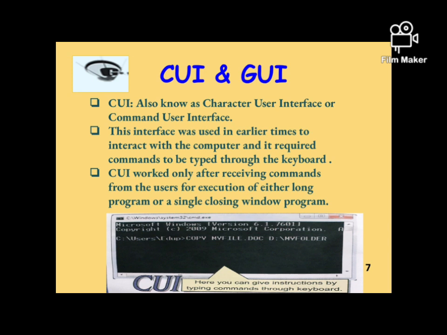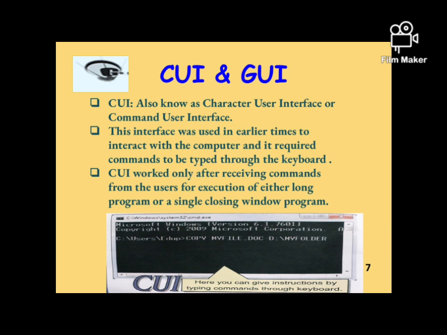For example, to open any program, the user was required to write a set of commands. It did not have any kind of mouse clicks or any type of selections to be performed by the user. So, character user interface was popular in earlier times when there were no graphics in computer systems. As you can see, there is an image of CUI which has a black screen along with some commands written on it. The example of command user interface is command prompt.